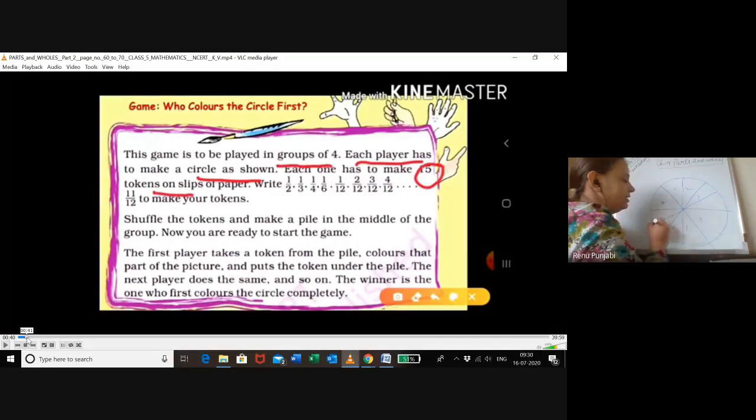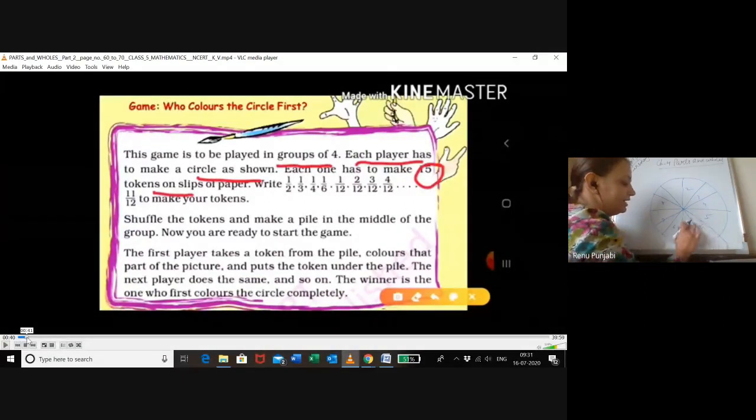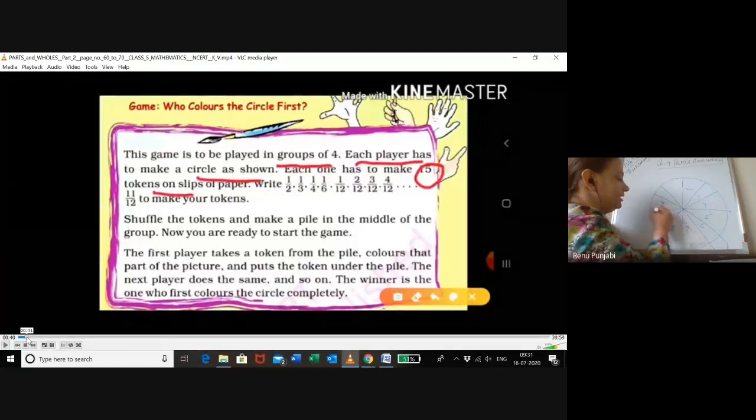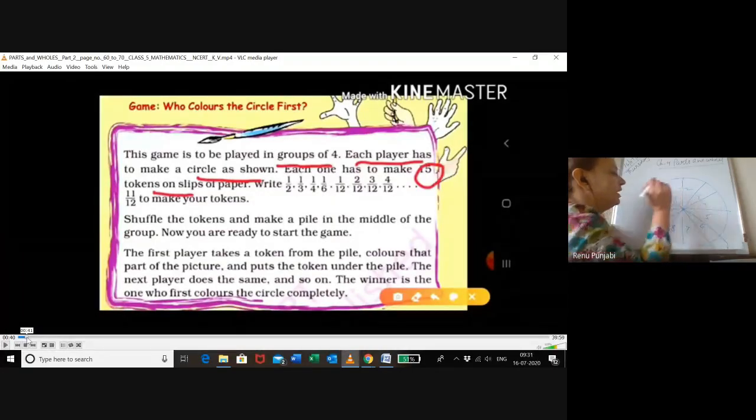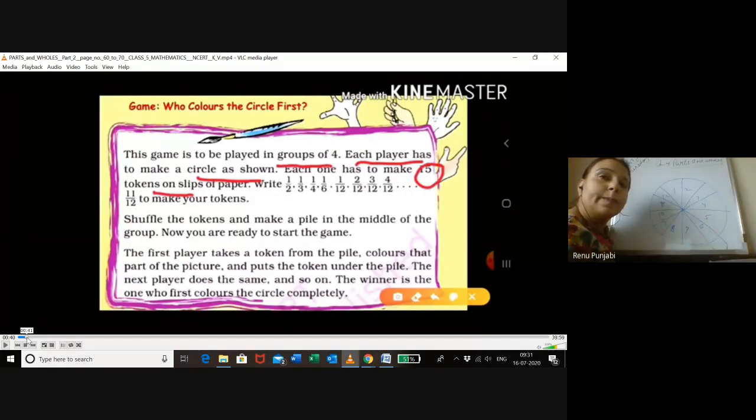I will divide here. Now 1, 2, 3, 4, 5, 6, 7, 8, 9, 10, 11, 12. It's 12 equal parts.